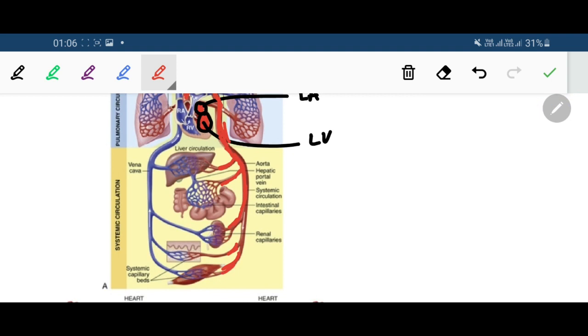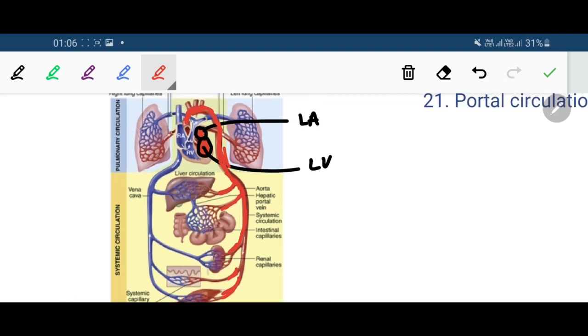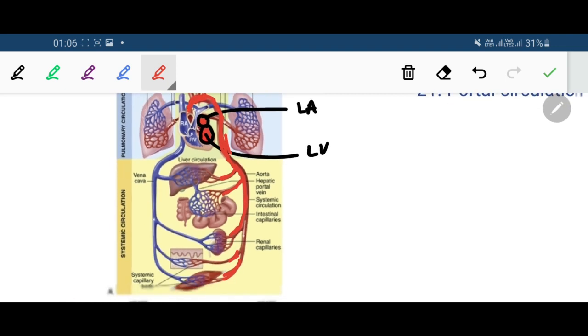Okay, now the blood which is getting diffused into the rest of the body, starting from the left ventricle, is again returning back to the right atrium via the superior and inferior vena cava.